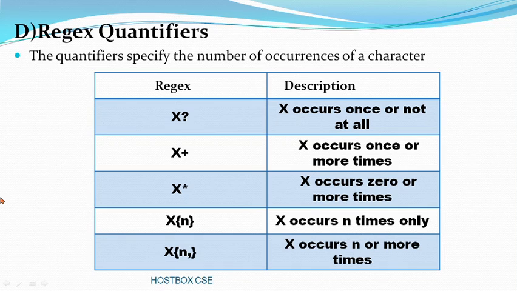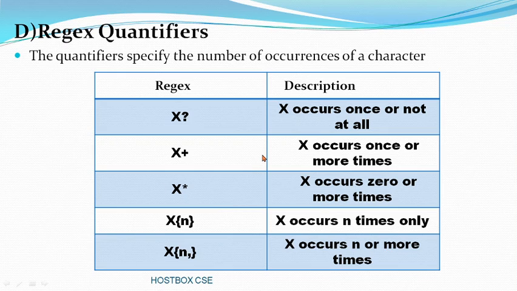Next, regex quantifiers. These quantifiers specify the number of occurrences of a character. So here, X question mark means X occurs once or not at all. Remember, X plus means X occurs once or more times, and X star means X occurs 0 or more times. X open curly bracket n close curly bracket means X occurs n times only, and X open curly bracket n comma close curly bracket means X occurs n or more times.